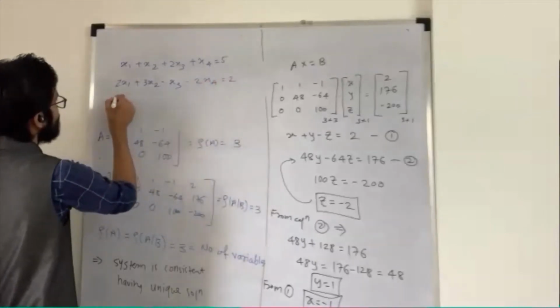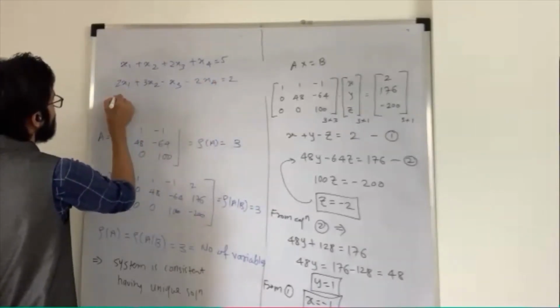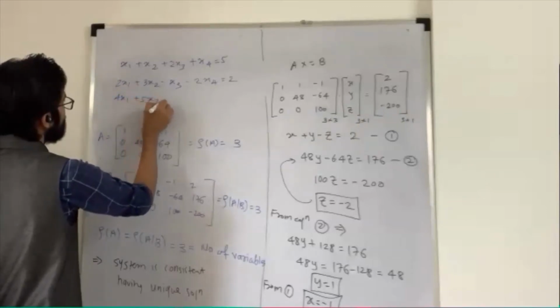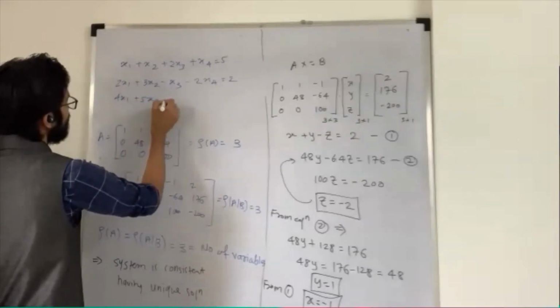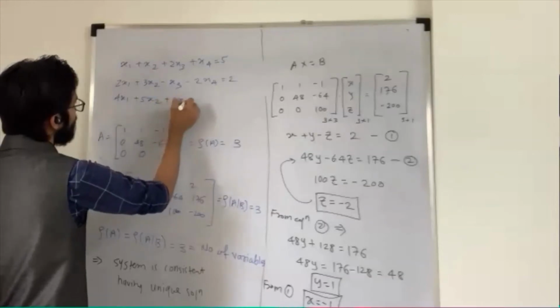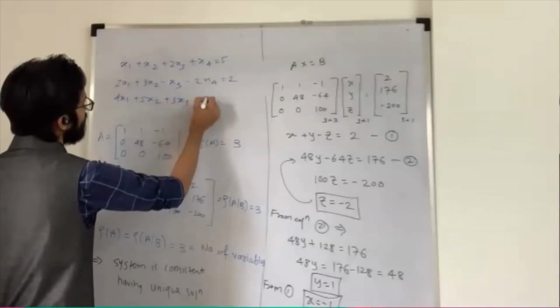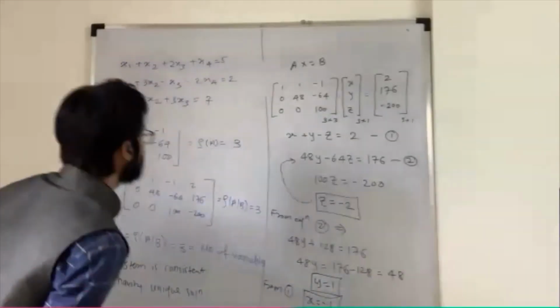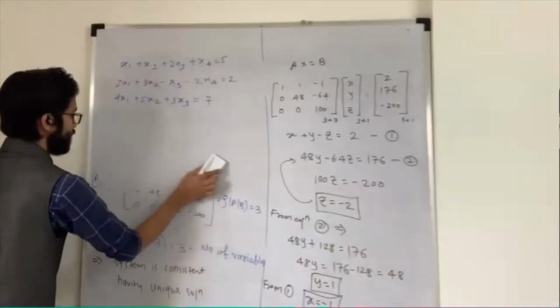And the last one is 4X1 plus 5X2 plus 3X3 is equal to 7. Can you check it once again on the board whether it is correct or not?